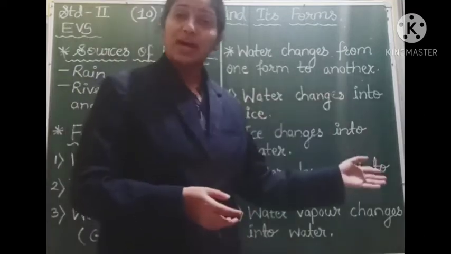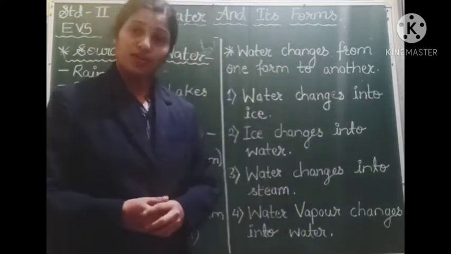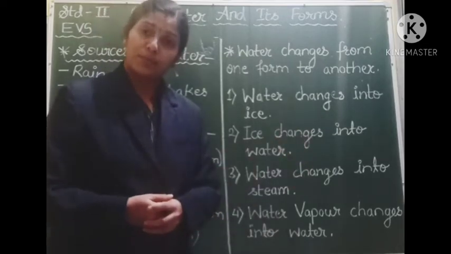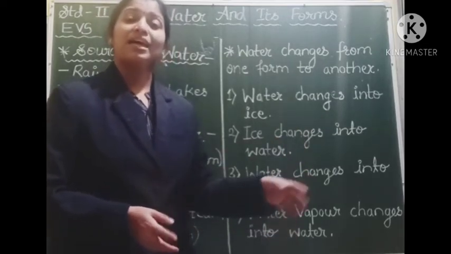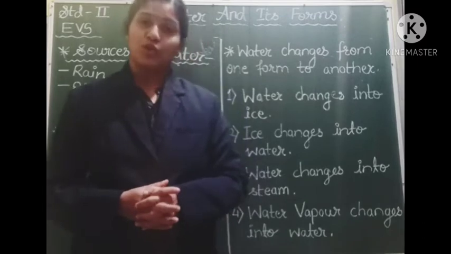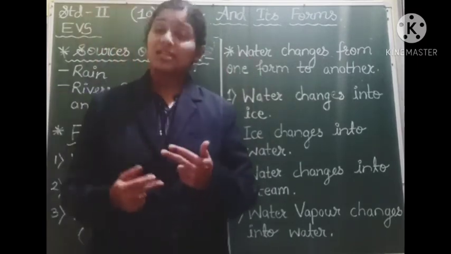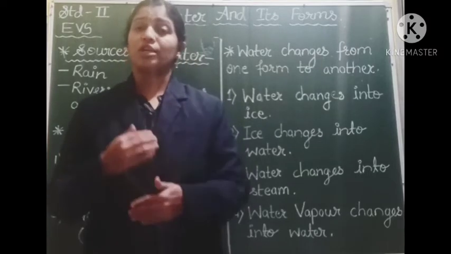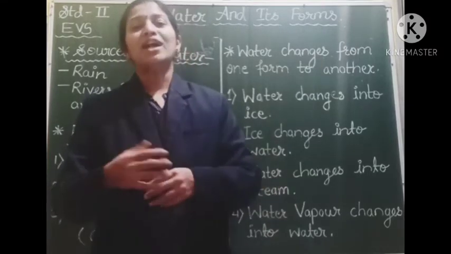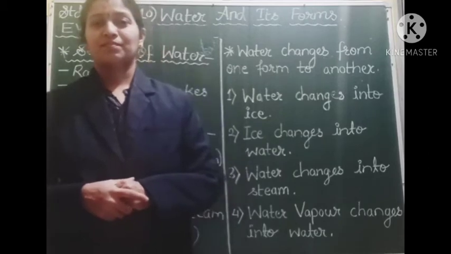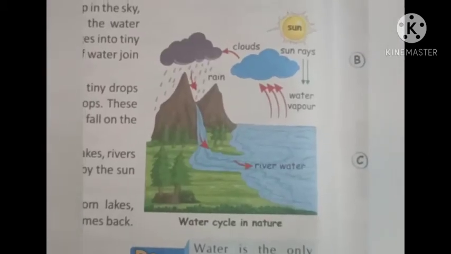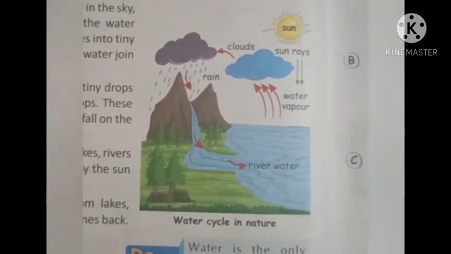Water changes into ice, ice changes into water, water changes into vapor, and water vapor or steam again changes into water. So students, the water keeps changing as per the process that happens on water. The water changes from one form to another form. Now let us see what is water cycle.